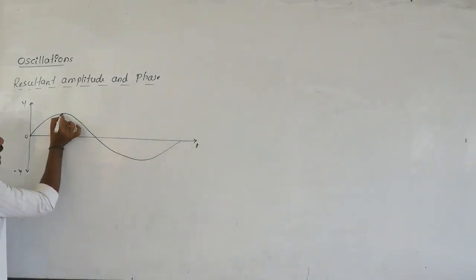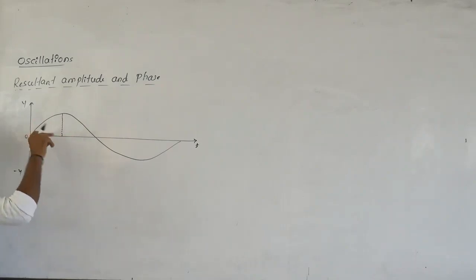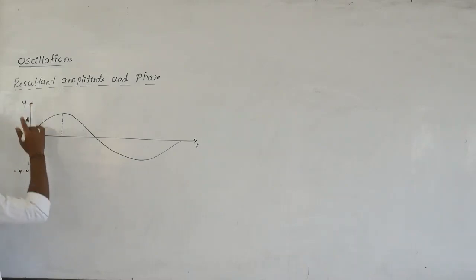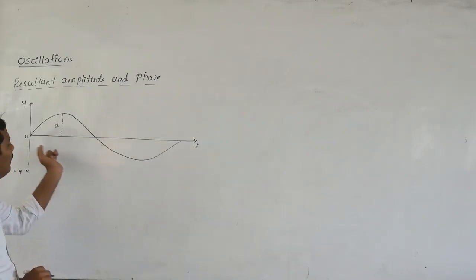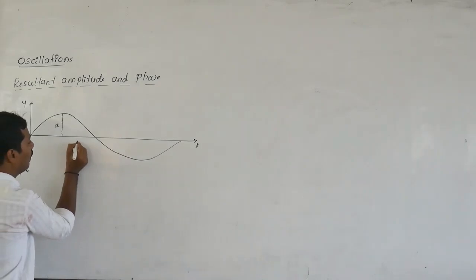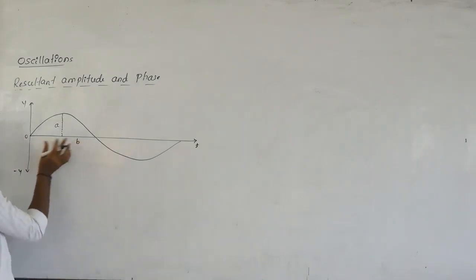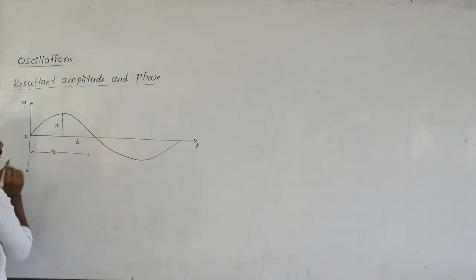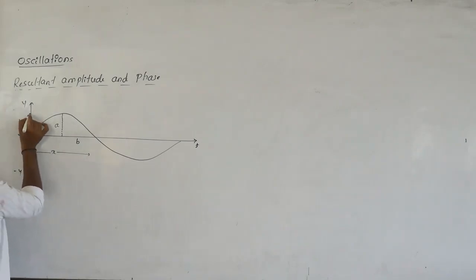This is called the amplitude, the maximum displacement along the y-axis, so call it A. And there is also an amplitude along the x-axis, call it B. This is the displacement along the x-axis, and this is the displacement along the y-axis up to here only.